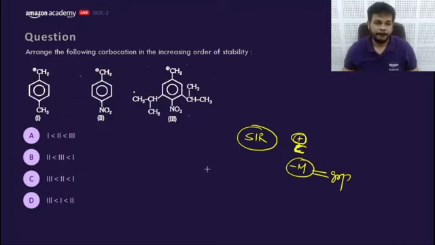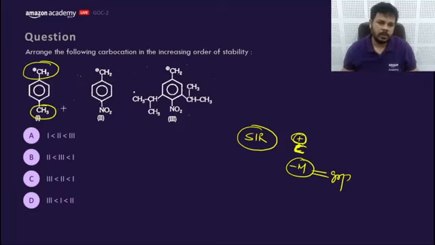GM says A. Carbocation stability. Someone says C. Rest all are doing hopefully C. Hopefully C. Let me think once.